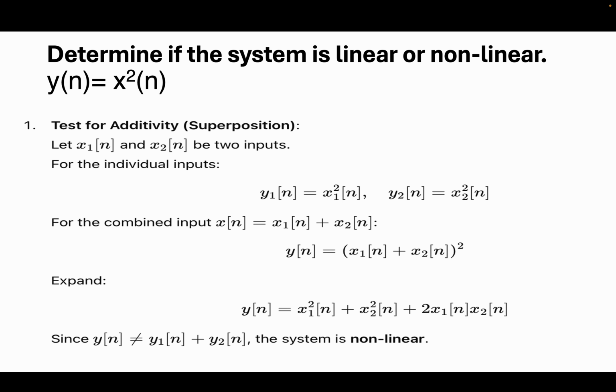When we sum the inputs first and then give them to the system, the system will definitely square the input, but it is the square of the sum of the signals. Mathematically, if we check here, the response to the sum of the inputs is not equal to the sum of the responses to the individual inputs. So, as it doesn't follow the superposition principle, we say that the system is a non-linear system.